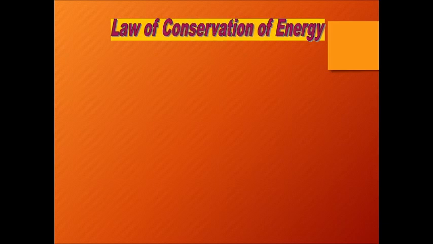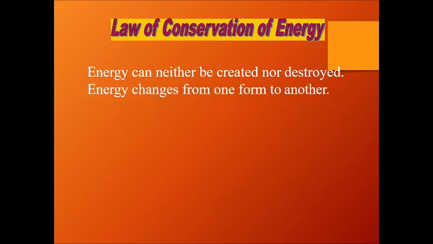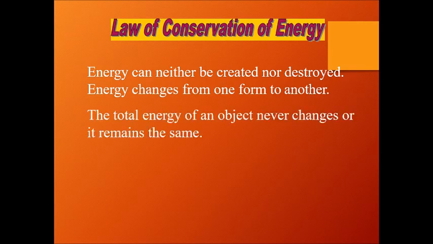Here comes the law of conservation of energy. When we say energy is the ability to do work, we are also talking about the law of conservation of energy. What does this law say? It says that energy can neither be created nor destroyed. You cannot create energy, and you cannot destroy it. It can only be converted from one form into another, and hence the total amount of energy in the universe remains constant.